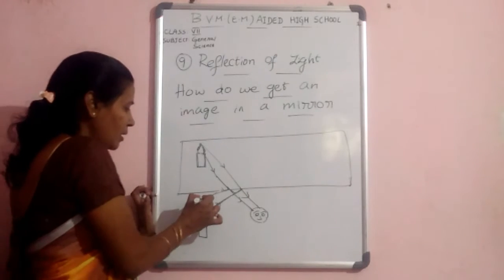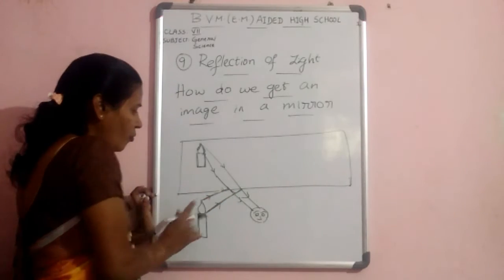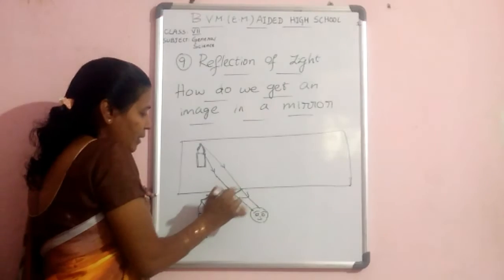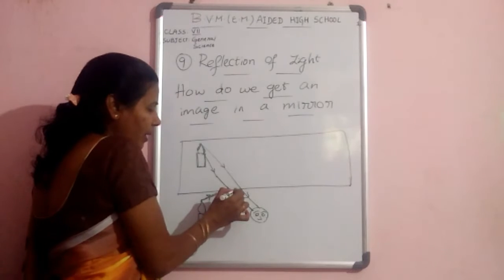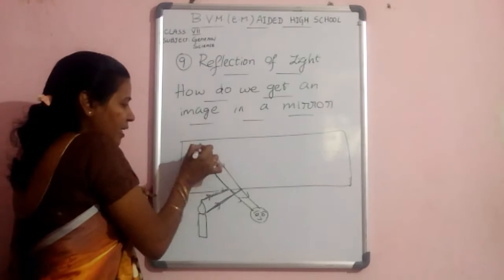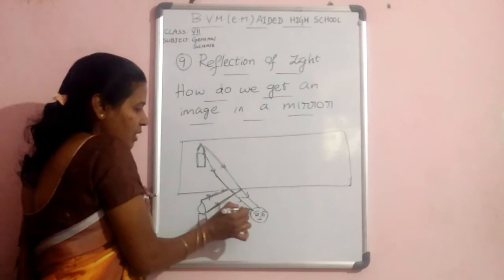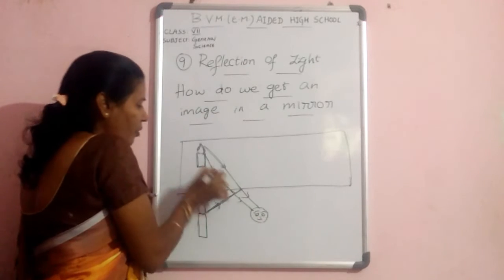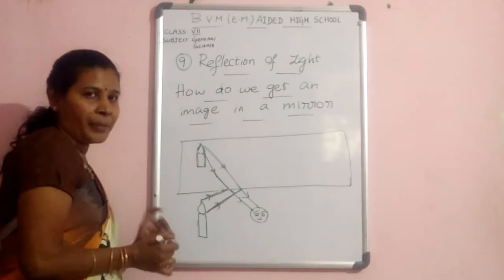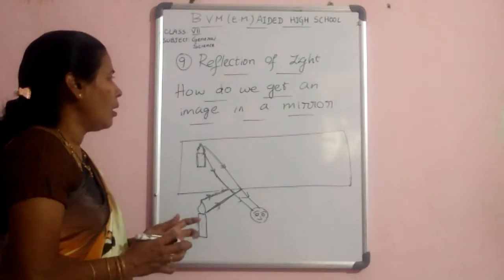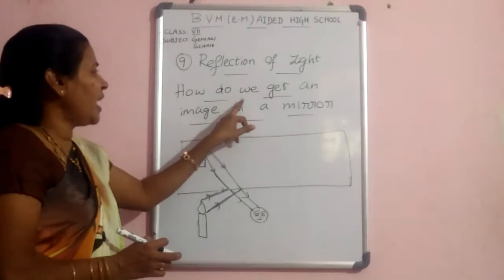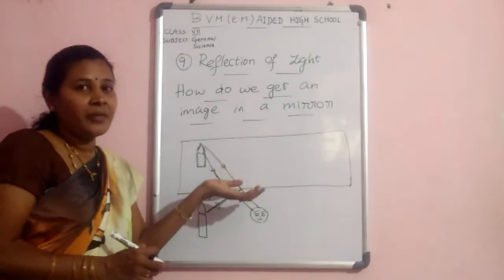Once again I am repeating. The light rays fall on the candle. When the light rays, that means the incidence rays, fall on the mirror, then the mirror gives the reflected rays. Those reflected rays reach our eye. Then only we are able to see this image inside the mirror. Like this, the image is formed inside the mirror. Then we get an image inside the mirror.